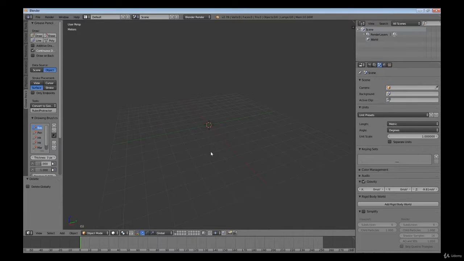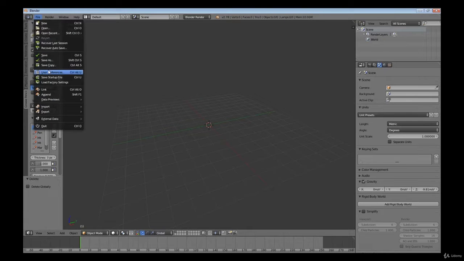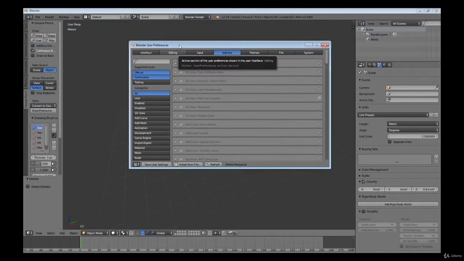The first step is to prepare the references. There are 3 ways to use references. Before you start, add the add-on Images as Planes, which allows you to add an image to the viewport.